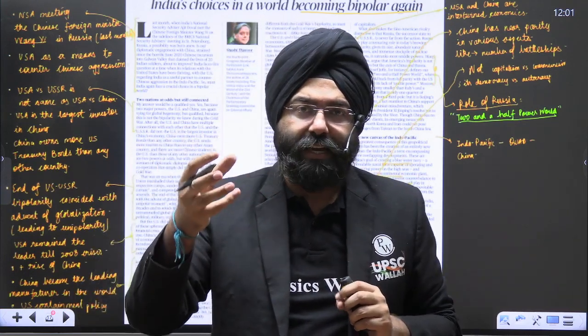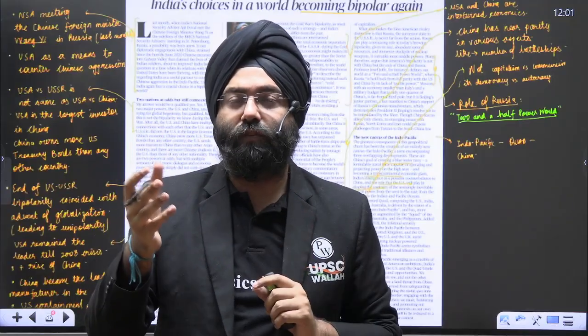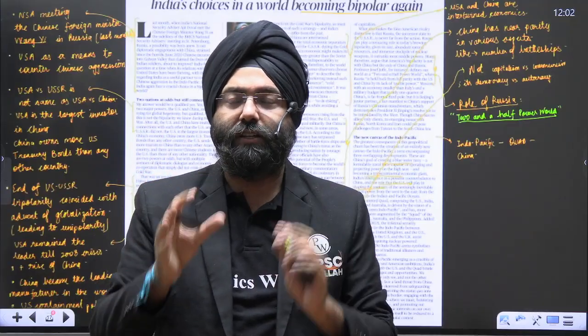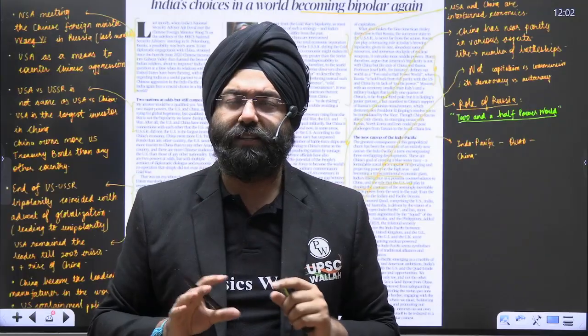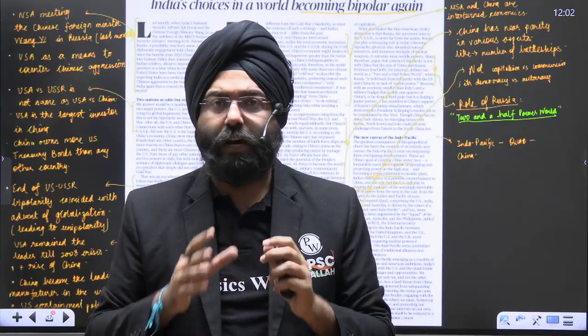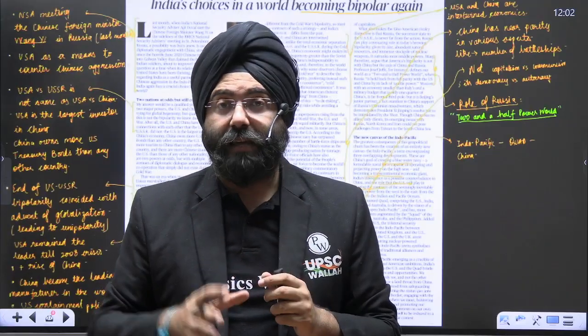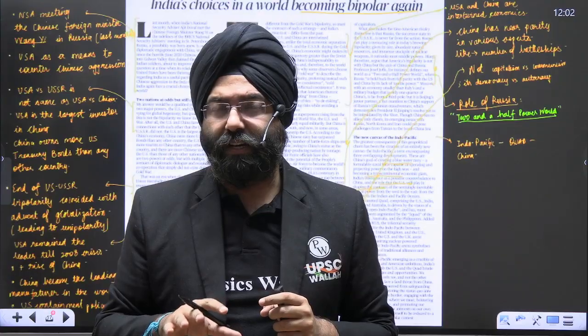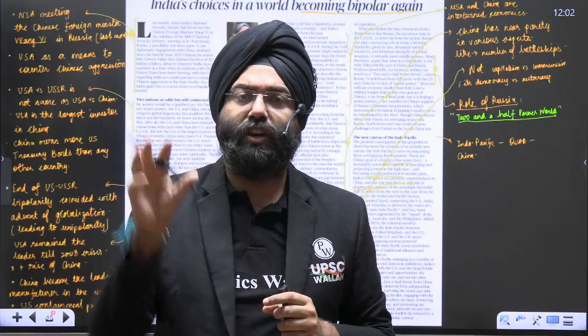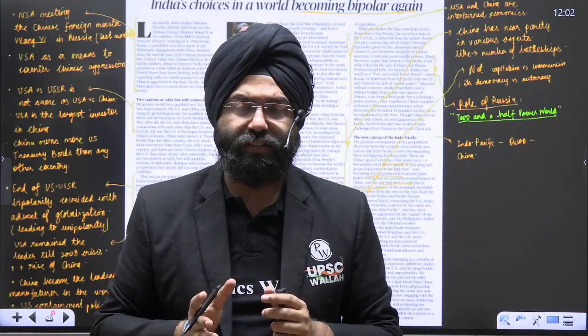Playfield means that whichever country Russia would try to extend its tentacles into, the United States would aid the enemy of that particular country and try to disturb the situation there. So both countries played an important role. During the early 1990s, we saw the downfall of USSR due to multiple reasons. After the downfall of USSR, a part of it, Russia, remained. Other countries parted ways and formed their independent countries.